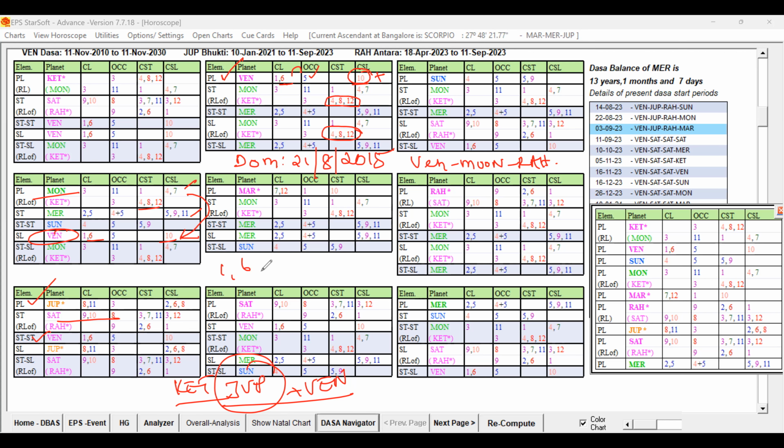You can see Jupiter in the star of Saturn, and Saturn in the star of Venus. Now Saturn itself is acting as the Antra Lord. In Venus Dasa, Jupiter Bhukti, within that Jupiter Bhukti, the Antra Lord is Saturn, and that Saturn has the star lord Venus.